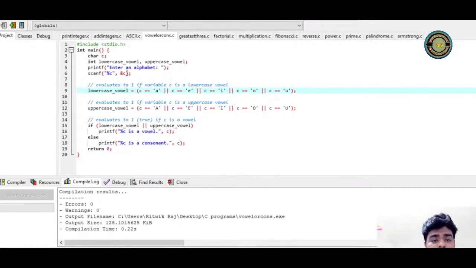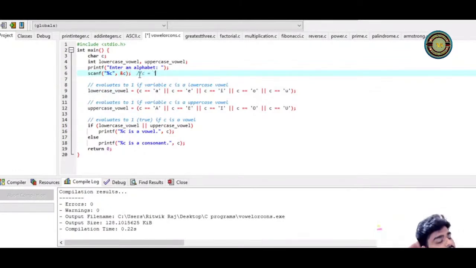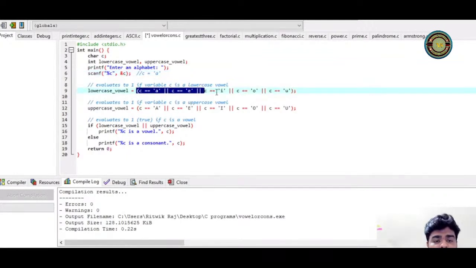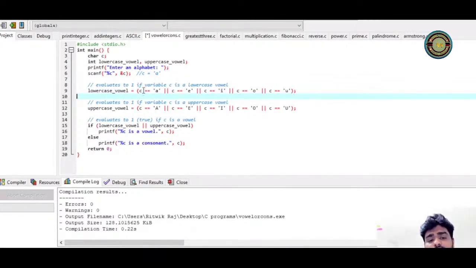Let me tell you. C is a variable in which your input will come. So let's say C equal to the value I'm giving, let's say A. So inside C, A came. Now what is happening in this particular condition? C double equal to A. Double equal to means comparison. So whatever is inside C, is it matching with A? Yes, it is matching, right? I have A and here also it is A. So it is matching, correct?